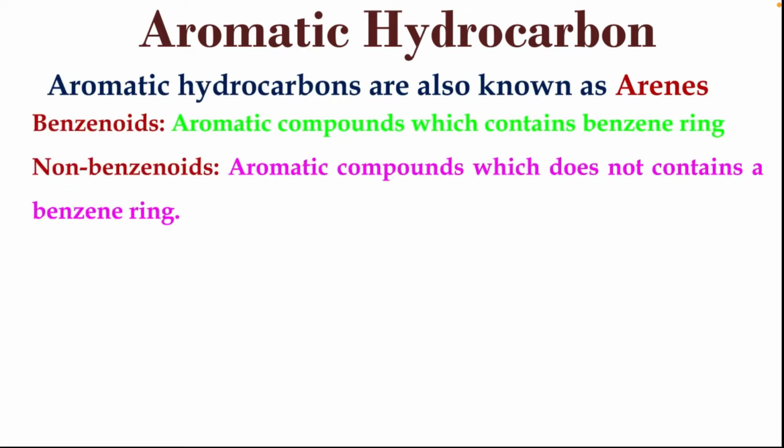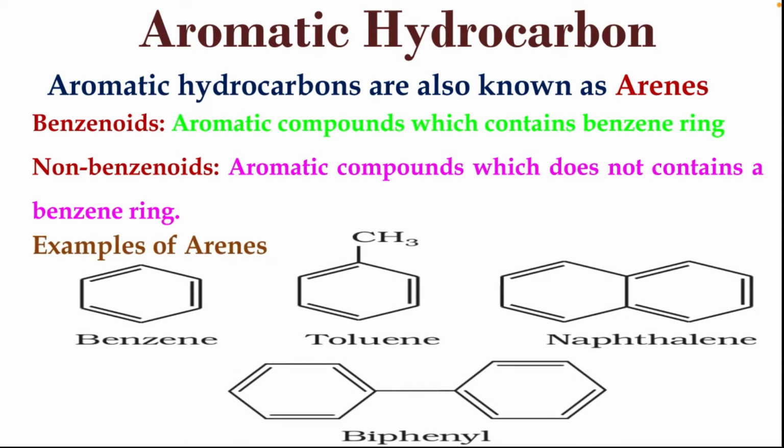They are of two types, benzenoid compounds as well as non-benzenoid compounds. Benzenoid compounds are aromatic compounds which contain at least one benzene ring in them. Non-benzenoid compounds are aromatic compounds which do not contain a benzene ring. Here are some examples: benzene, toluene, naphthalene, biphenyl, etc.